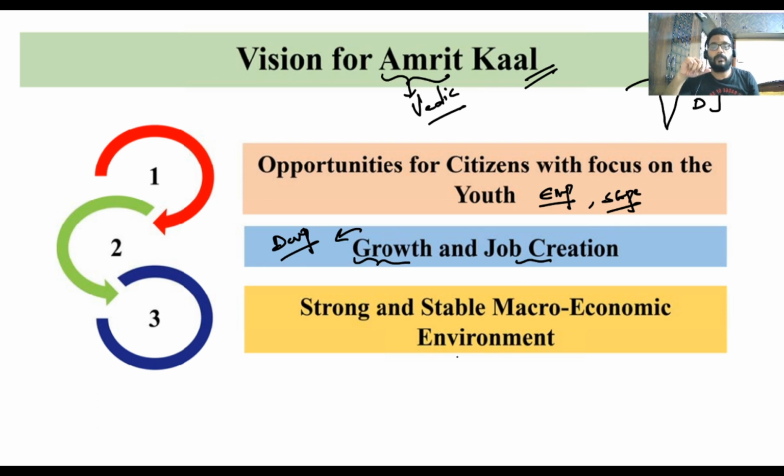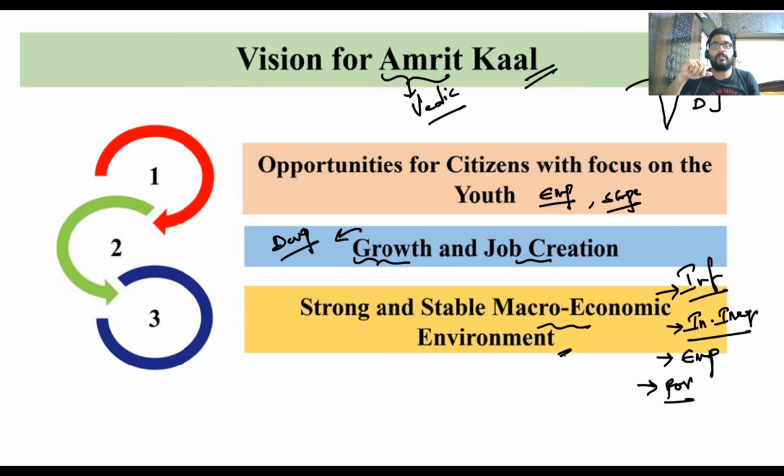Third, a strong and stable macroeconomic environment, which includes inflation, plus reducing income inequalities, employment generation, reduction of poverty; all fall under macroeconomic indicators.